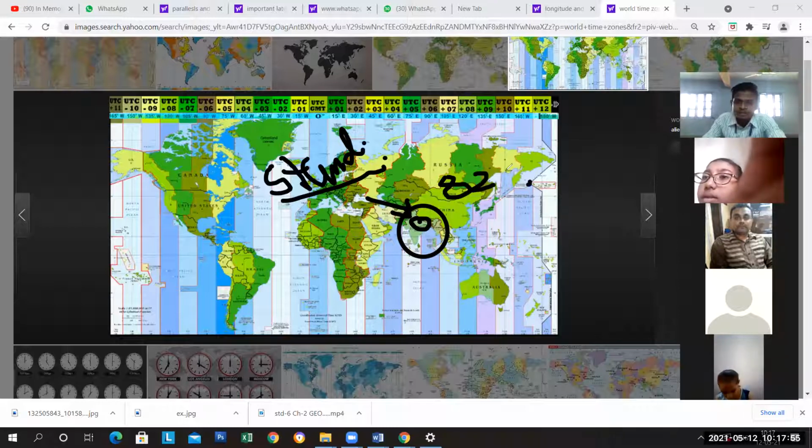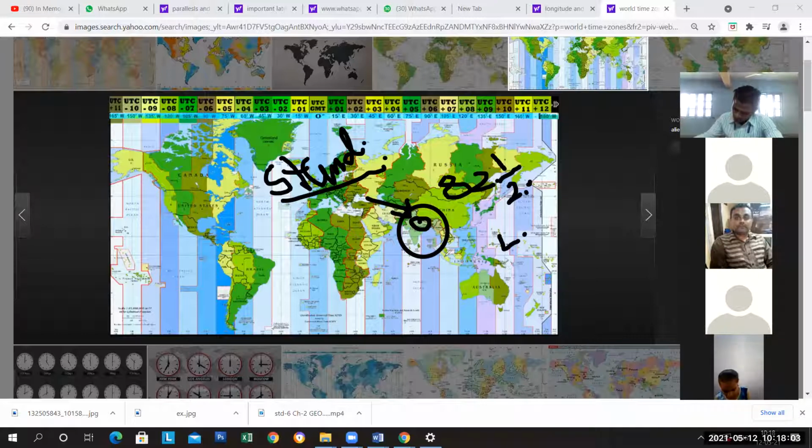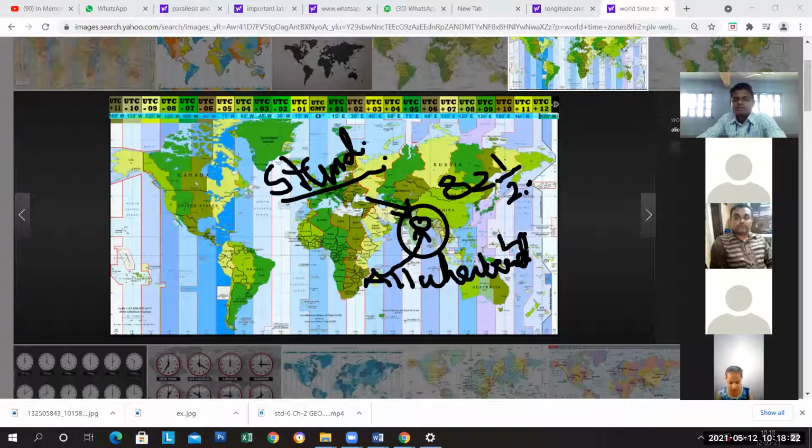82.5 longitude, and the meridian 82.5 east is known as the standard meridian. So Allahabad is situated here. Allahabad, situated in Uttar Pradesh, my dear students, is taken as the Indian Standard Time,